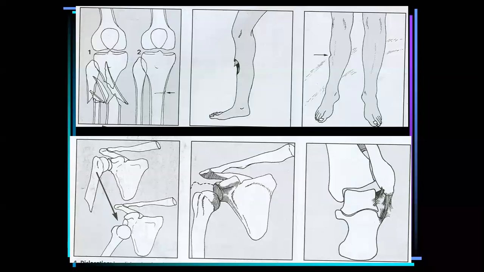And then what is a dislocation? Complete apartness of the articulating surfaces. If there is some contact between the articulating surfaces, then that is called a subluxation. If there is ligament injury, that is called a sprain. If there is muscle injury, that is called a strain.